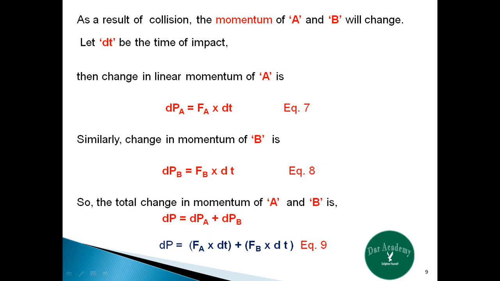Let dt be the time of impact. Then the change in linear momentum of A is given by dP_A equal to the force applied on A multiplied by dt. Similarly, the change in momentum of B is given by dP_B equal to F_B into dt. So the total change in momentum of A and B is given by dP equal to dP_A plus dP_B, or we can say that dP equal to F_A into dt plus F_B into dt.